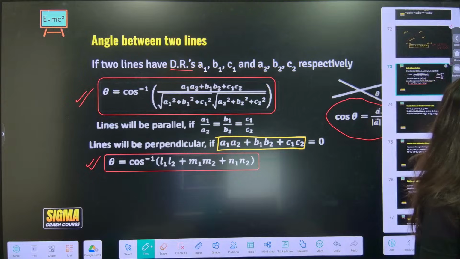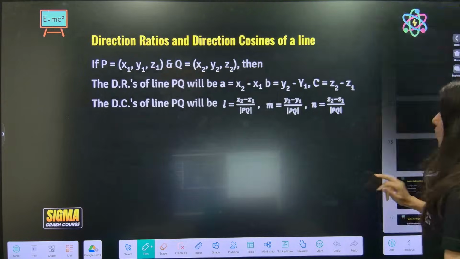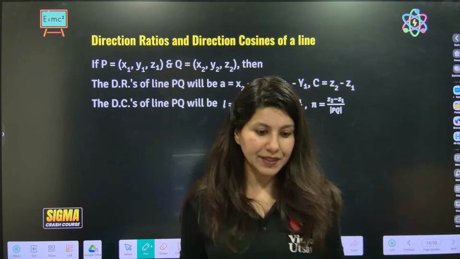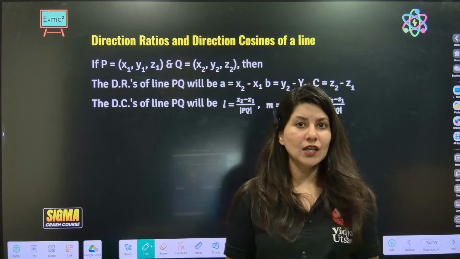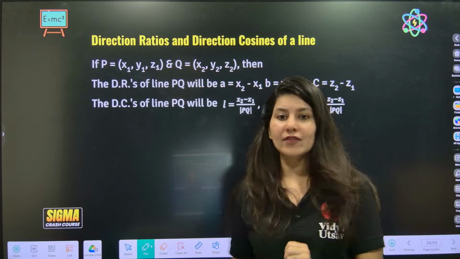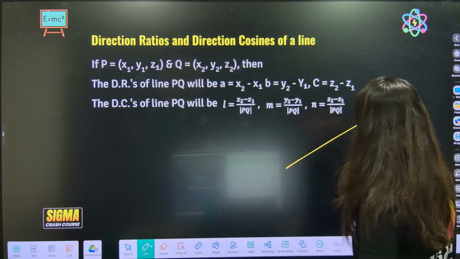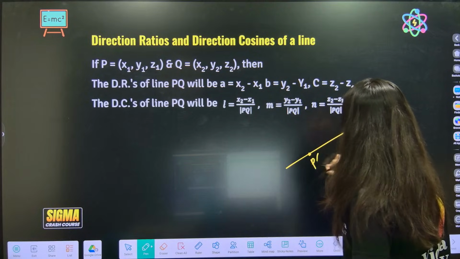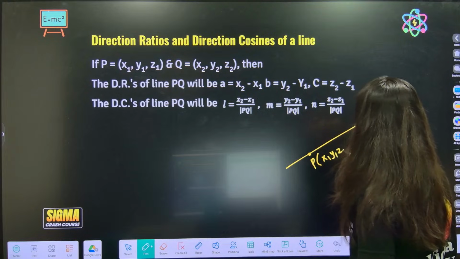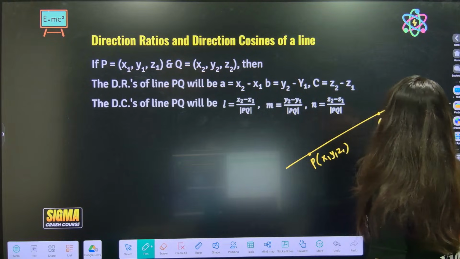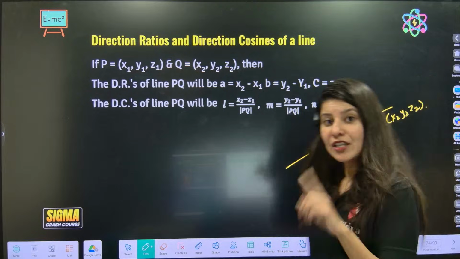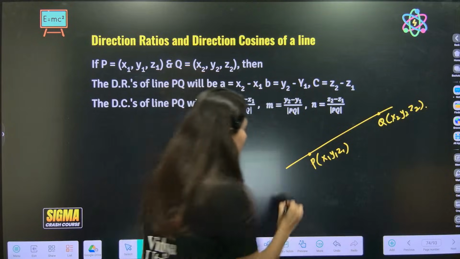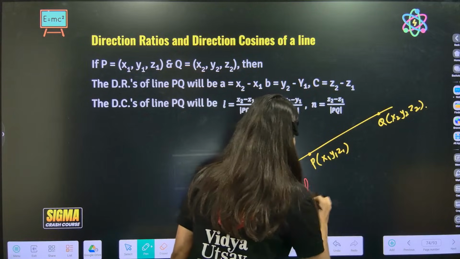Alright. So these are the basic things. Now one more thing. How to find the direction ratio of a line whose 2 points are given to you. Okay. Suppose a line is given, a point P, x1, y1, z1 is given, and Q, x2, y2, z2 is given. Correct? And we need to figure out direction ratio of PQ.